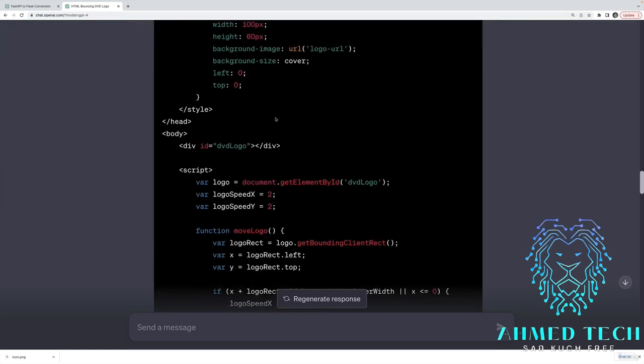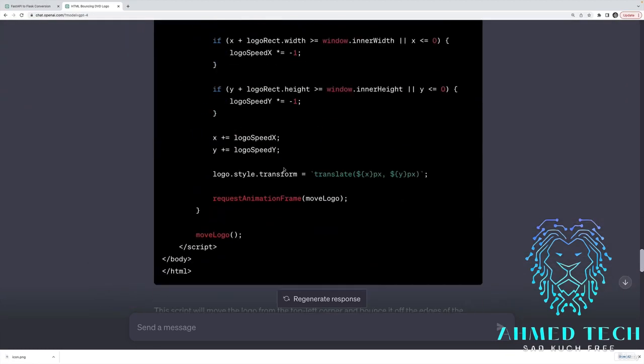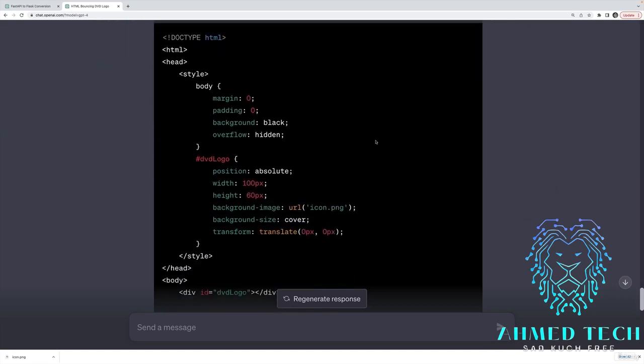Then, after it failed again, I gave it a specific situation that was causing the problem, which was that the translate property was going from 0 to -2 back and forth, which is what we identified just as a developer. You'd look in the dev tools, you'd see that, and that could give you some context. And if we didn't have ChatGPT, that would have been our first sign as to why something was going wrong. Some logic flipping the direction keeps messing up. And that was enough of a hint for ChatGPT to figure it out. So it's an iterative process.